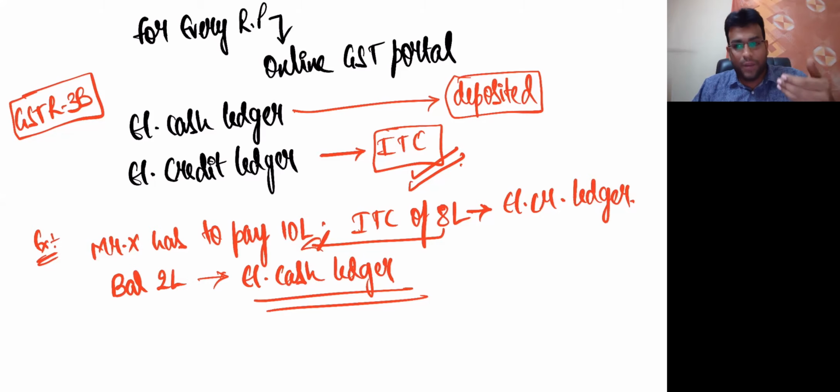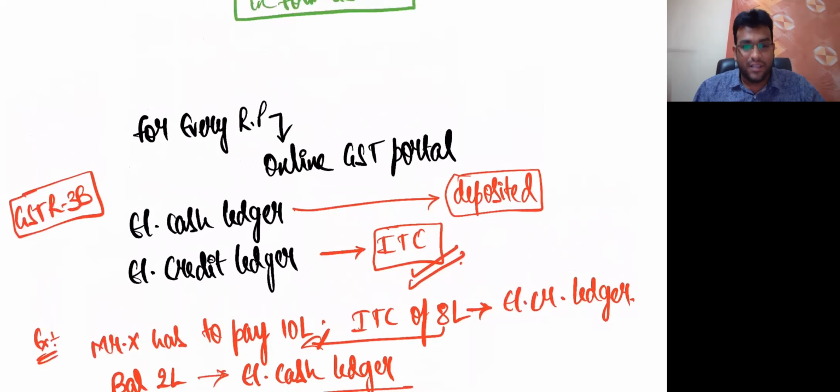Why am I explaining all this? Because I will tell these points again tomorrow in detail, when I'm going to teach you a chapter called payment of tax. But all said and done, you should know what the credit ledger and cash ledger are. That's why I told this here.